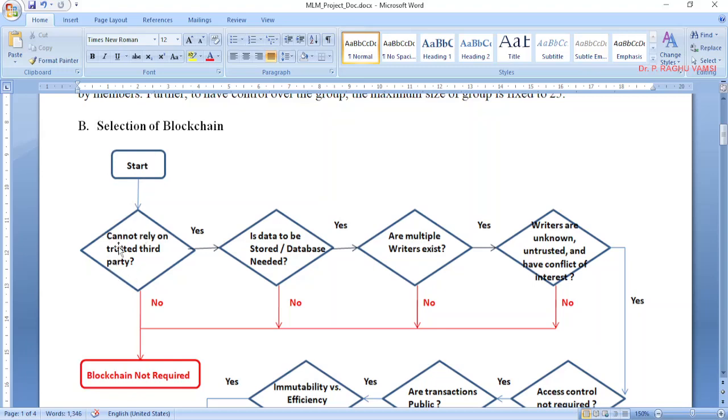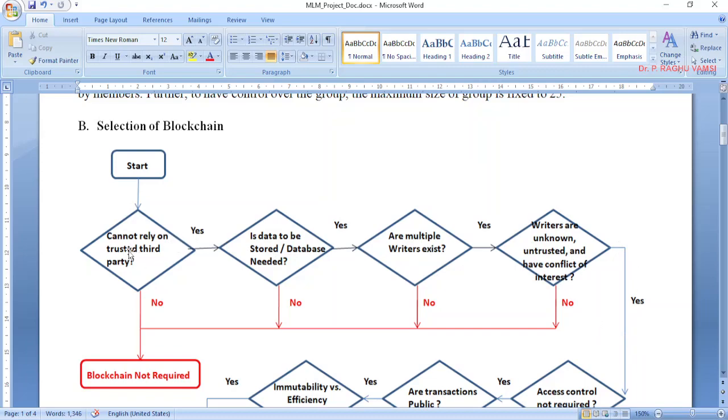Here, at the start of the flow, the first check is whether we cannot rely on a trusted third party. If yes, then we can go for the next checking: is data to be stored and is a database needed? If the database is needed and data is to be stored, then we go for the next condition checking. Are multiple writers existing? If yes, then are the writers unknown and untrusted, with a conflict of interest? Then we'll go to the other condition check.